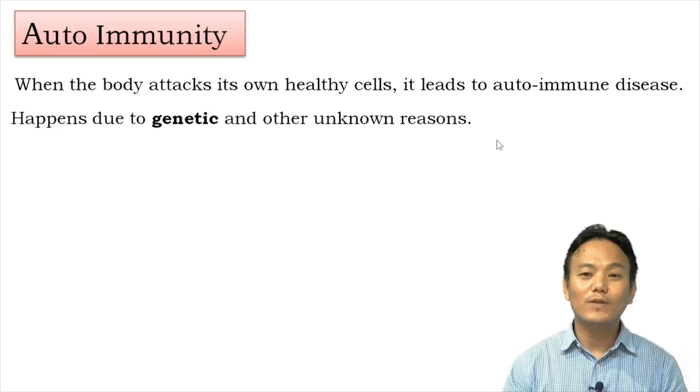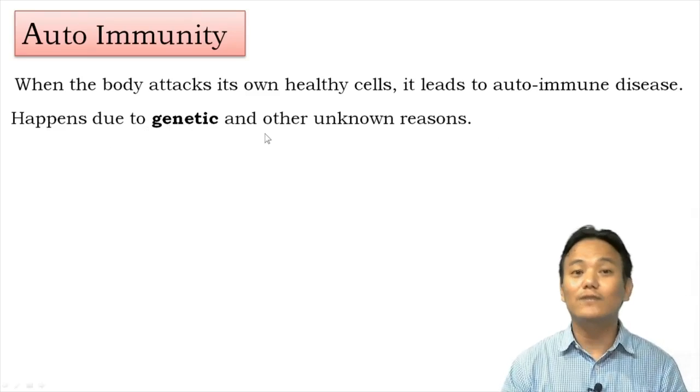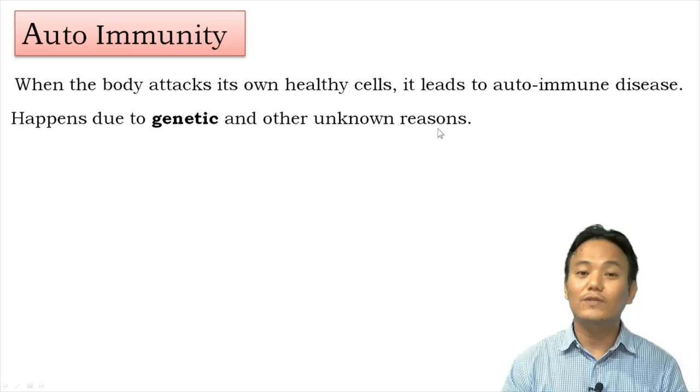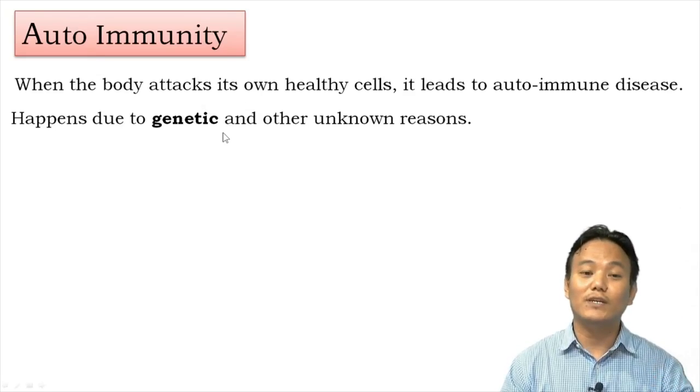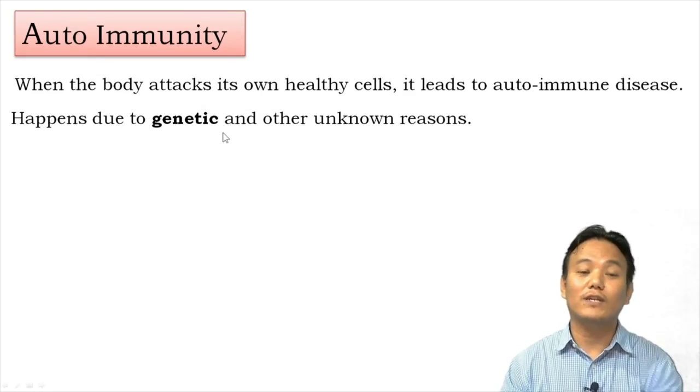Now, what causes our body's immune system to start attacking our own healthy cells? This happens due to genetic reasons, and other reasons are unknown. Genetic reason, because if a person is suffering from an autoimmune disease, he or she can pass the same disease to his or her children. That is why autoimmunity seems to be genetic. It has a genetic basis of inheritance, and other reasons are unknown.